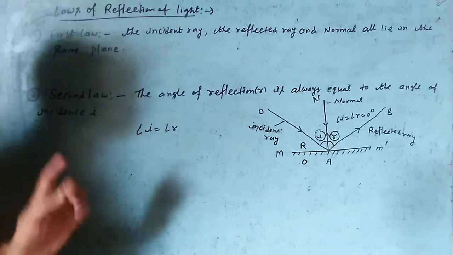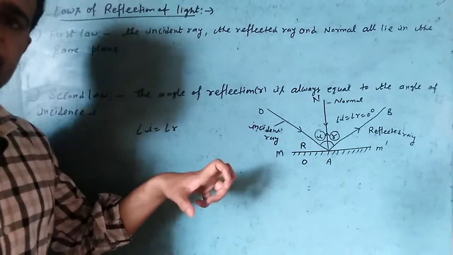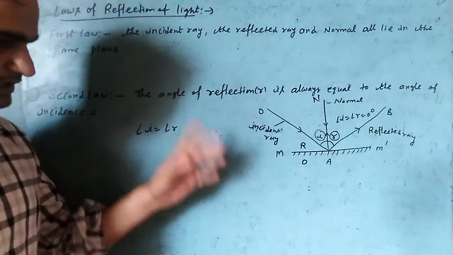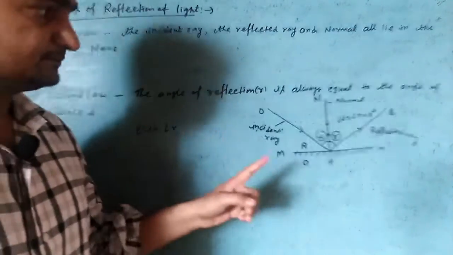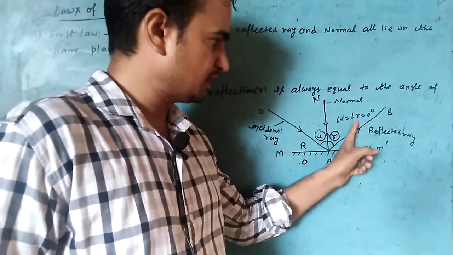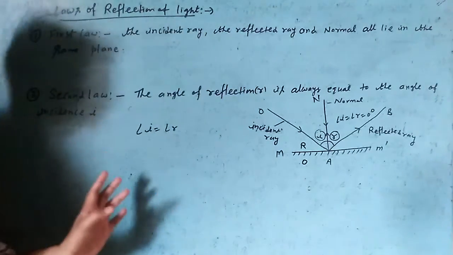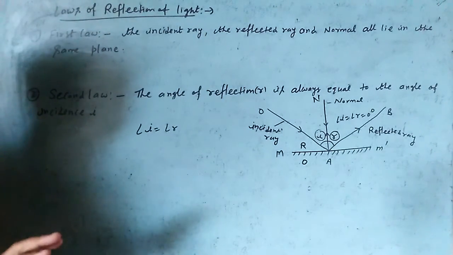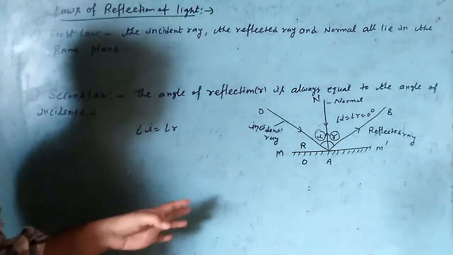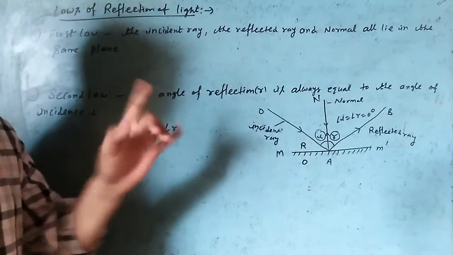Now again discuss the first law. Incident ray, reflected ray and the normal lie in the same plane, but along the normal, angle I is equal to angle R, equal to 0 degree. कि जो एंगल बनता है रिफ्लेक्शन और इंसिडेंस का वो कितना होता है? 0 डिग्री होता है. So it means incident ray, reflected ray and normal all lie in the same plane. This is the first law.